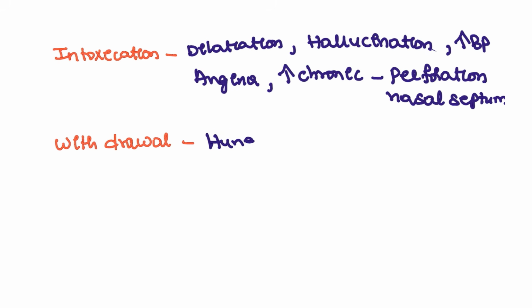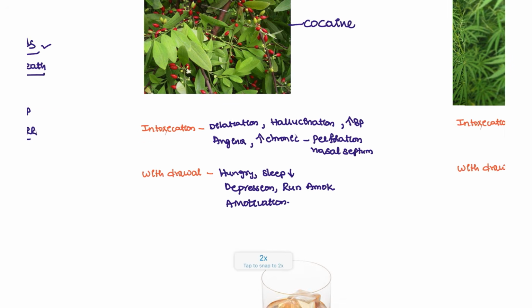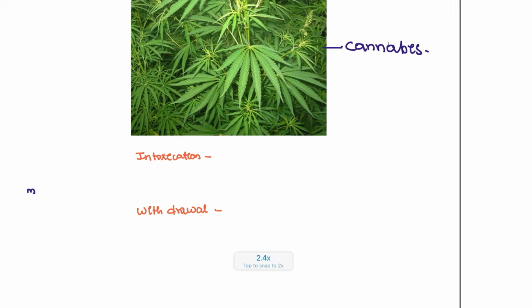Next, withdrawal. The patient is hungry. Sleep disturbances are seen. The patient will be depressed and also run amok, that is associated with this condition. The patient is also having amotivation. No motivation is seen in this patient. That is what will be associated with cocaine.